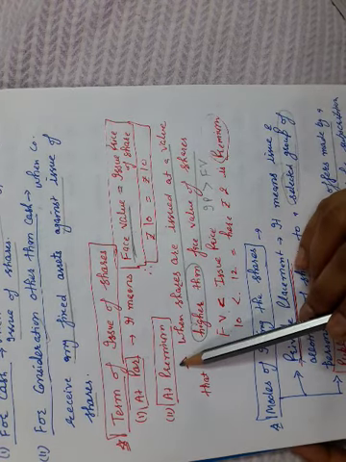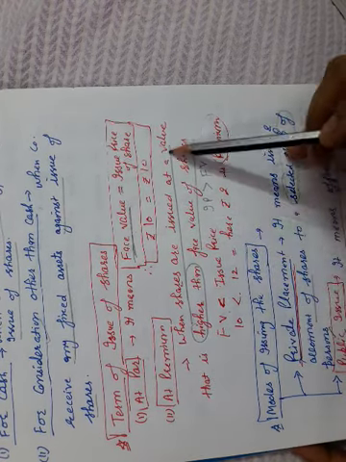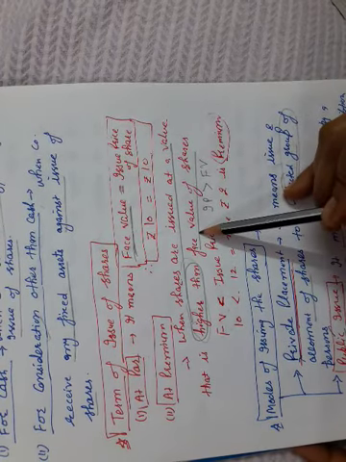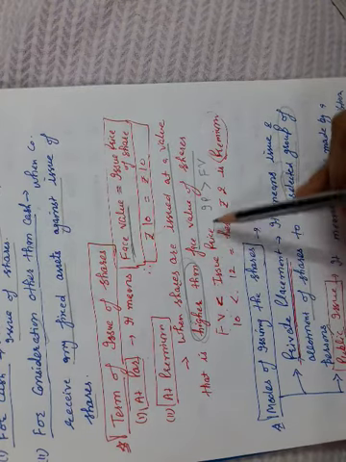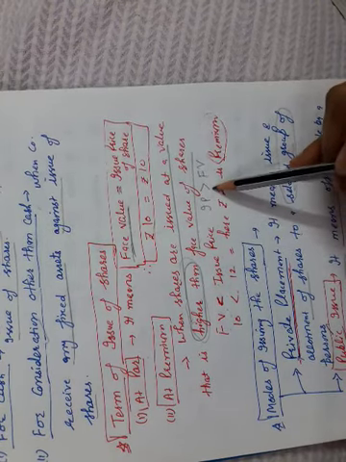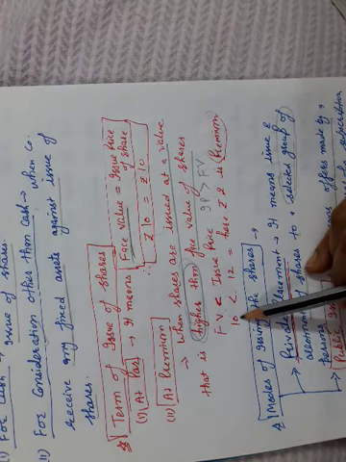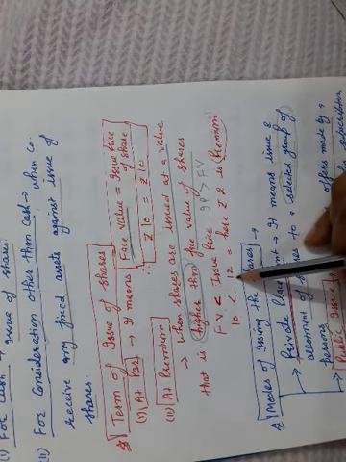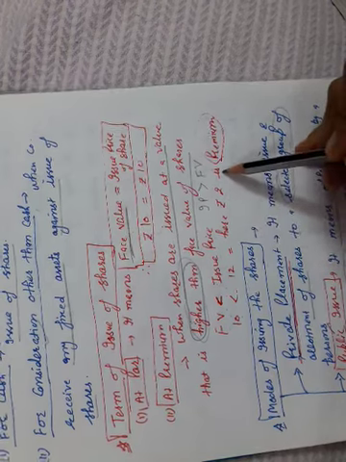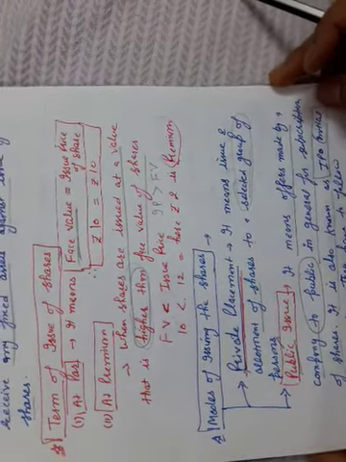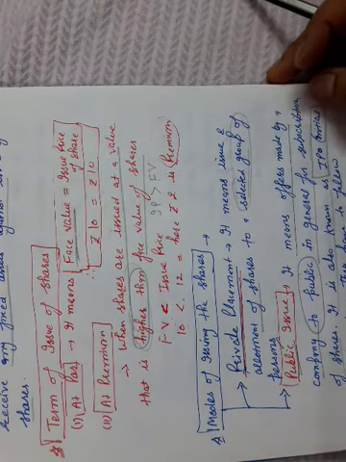Second option may be at premium, when shares are issued at a value which is higher than the face value of shares. Means face value is less than issue price, or we can say that issue price is greater than face value. For example, company having the share of rupees 10 and they issued the shares at rupees 12, then here 2 rupees will be the premium. So this is a term of issue of shares. It can be issued at par as well as at premium.